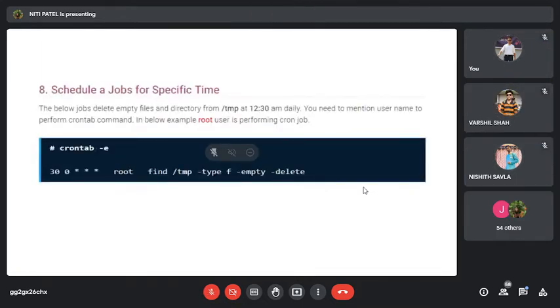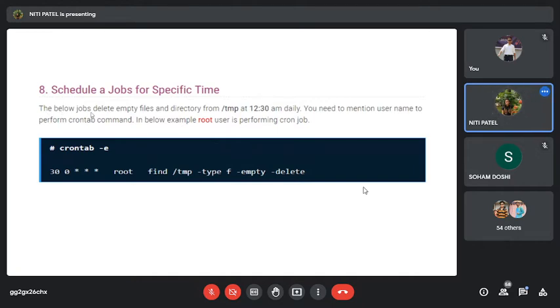Now let us see how to schedule a job at a specific time. The below command will delete the empty files and directories from the tmp folder at 12:30 a.m. daily. So if a question is asked to write a crontab command to delete the empty files and directories from the temp folder at 12:30 a.m. daily, how will you write the command?